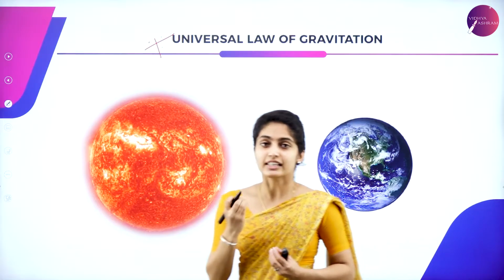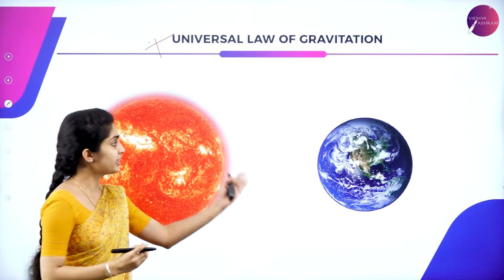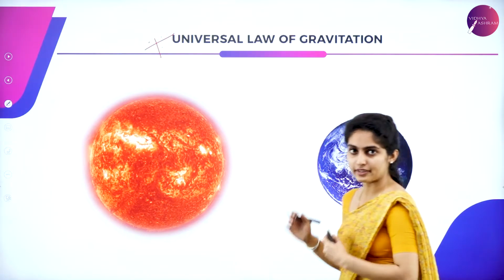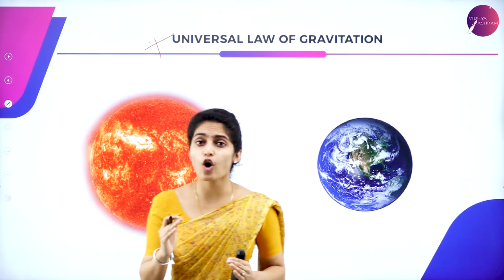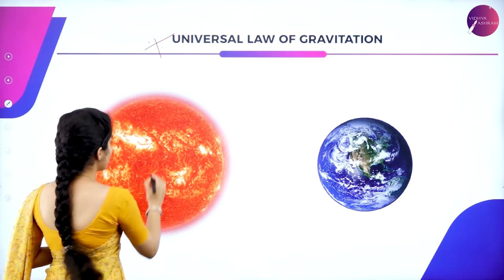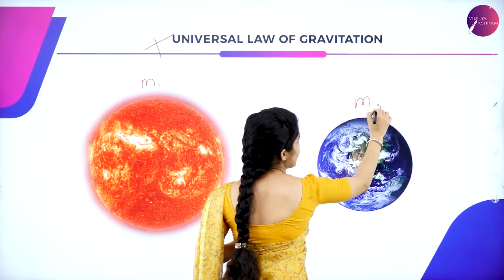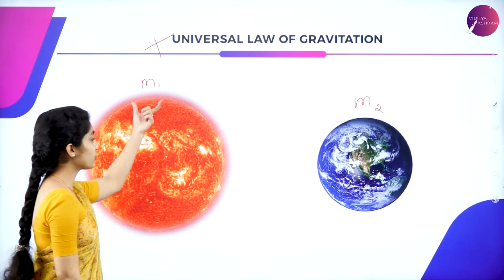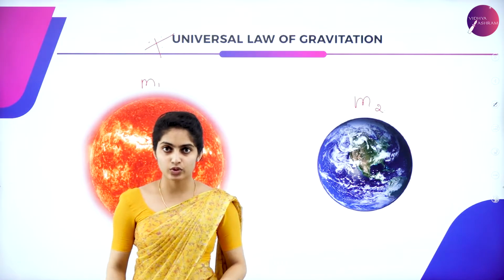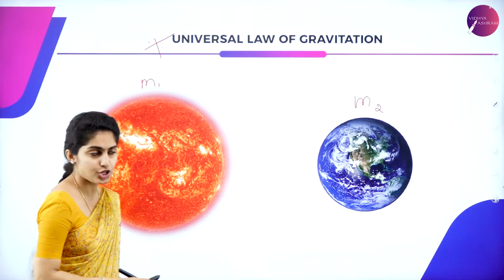See here, behind me there is a sun as well as earth. I'm considering only earth because it's easy for you to understand. So sun as well as earth, both are here. So, universal law of gravitation. Here I have taken two objects. Suppose the mass of the sun is m1 and the mass of the earth is m2. How will you define the universal law of gravitation?